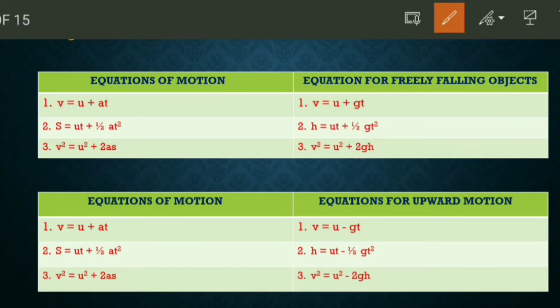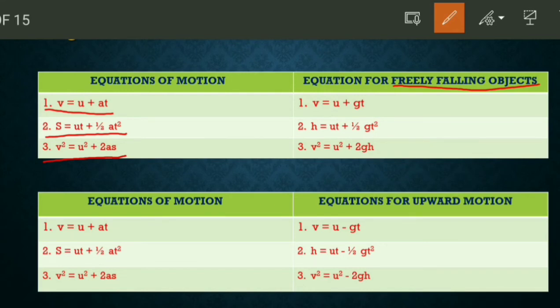Firstly, let us recall the equations of motion: v = u + at, s = ut + half at square, v square = u square + 2as. These are all equations of motion. Here we will make equations for a freely moving or freely falling object.